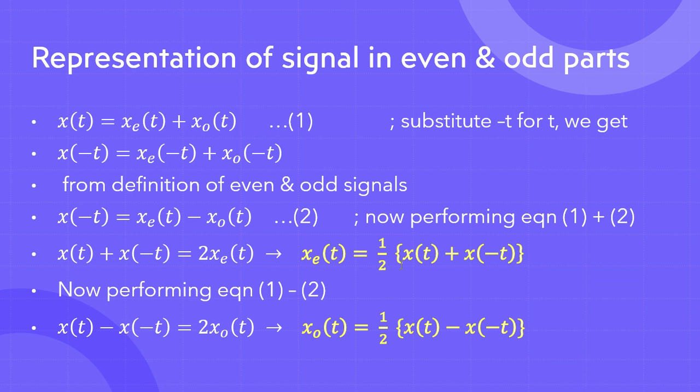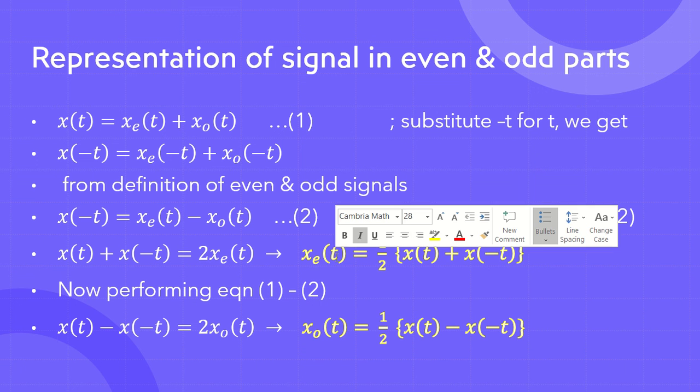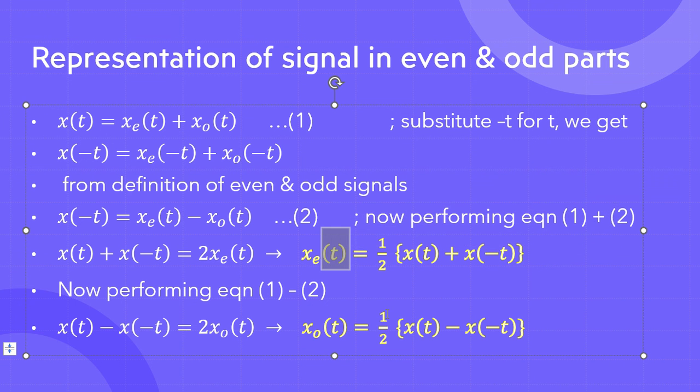Now if I want to write the equation of even part and odd part for discrete time signal, how do I write that equation? It will be like x e of n, instead of this t we will be putting n, so x e of n is equal to 1 by 2 x of n, instead of t we will be having n, plus x of minus n.